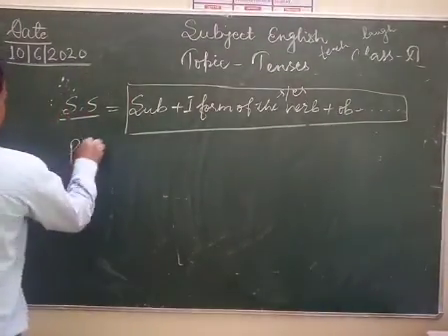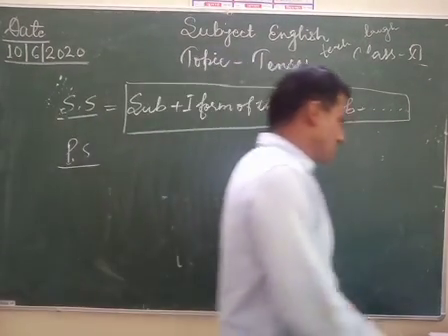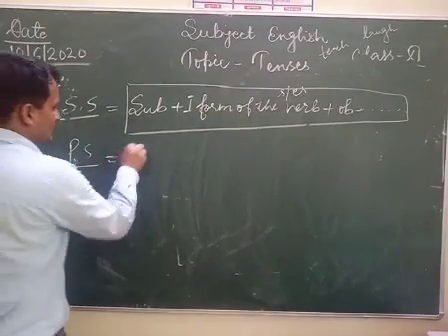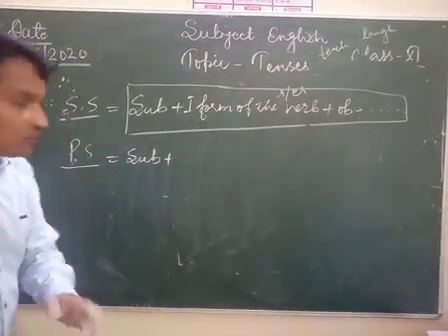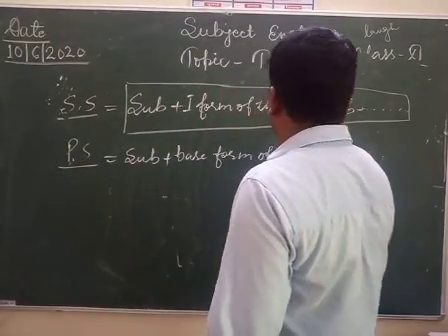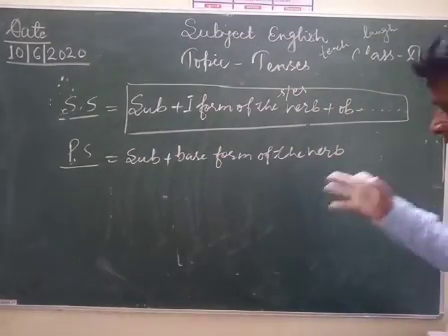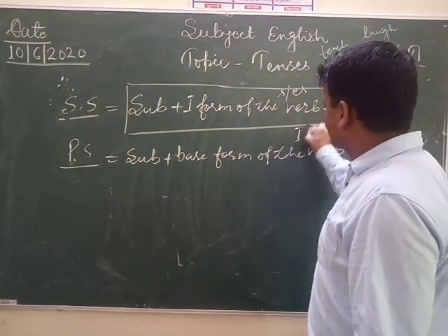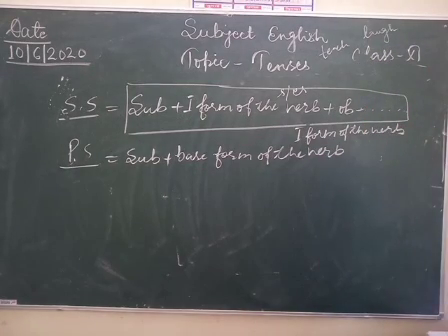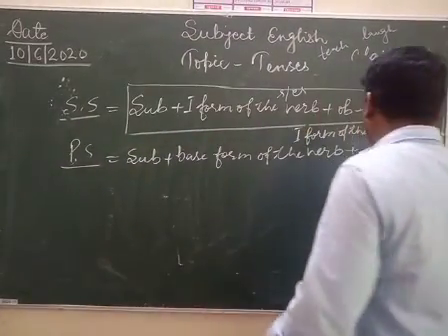Second, if subject in plural number, subject क्या है, plural number में है, या आप you can write SP or PS, it's totally up to you. If subject is plural, subject होने पर क्या हो जाएगा, subject plus base form of the verb. And I have already taught you base form of the verb is called the first form of the verb. It means you can say subject, then first form of the verb, then the rest of the sentence.